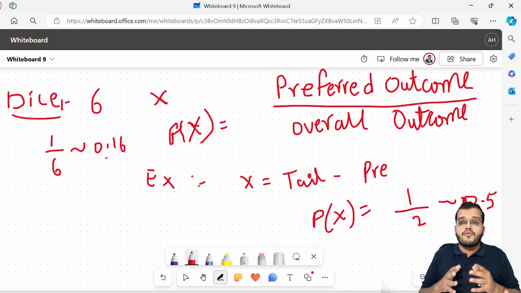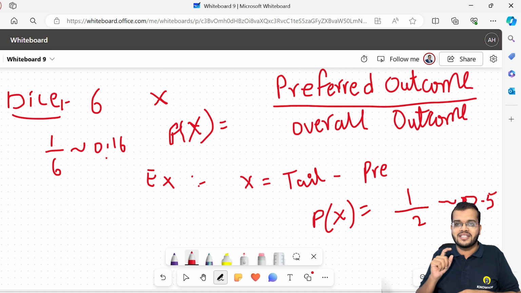Like this, we have different kinds of understanding when we work with probability. Let me give you a small question. Let me see how many of you will answer this question correctly in the comment section.